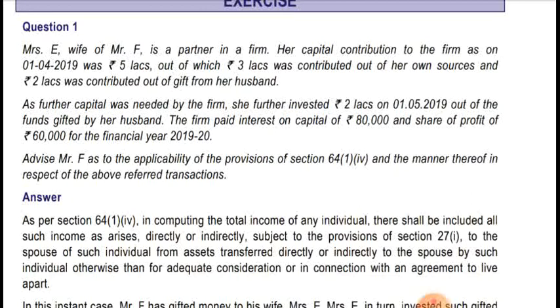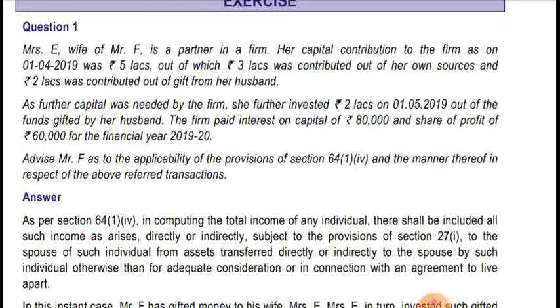In respect of the 80,000, we have to make a proportionate calculation: 80,000 into 3 lakh divided by 5 lakh will be taxable in the hands of Mrs. E, and 80,000 into 2 lakh divided by 5 lakh will attract the clubbing provision and be taxable in the hands of Mr. F.